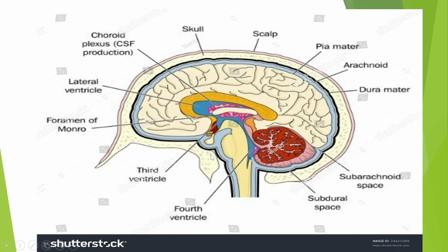Then when we move from this cranium, we meet this thick black line, which is what we call the dura mater. Between the dura mater and the arachnoid mater is a space, and that space is known as the subdural space.